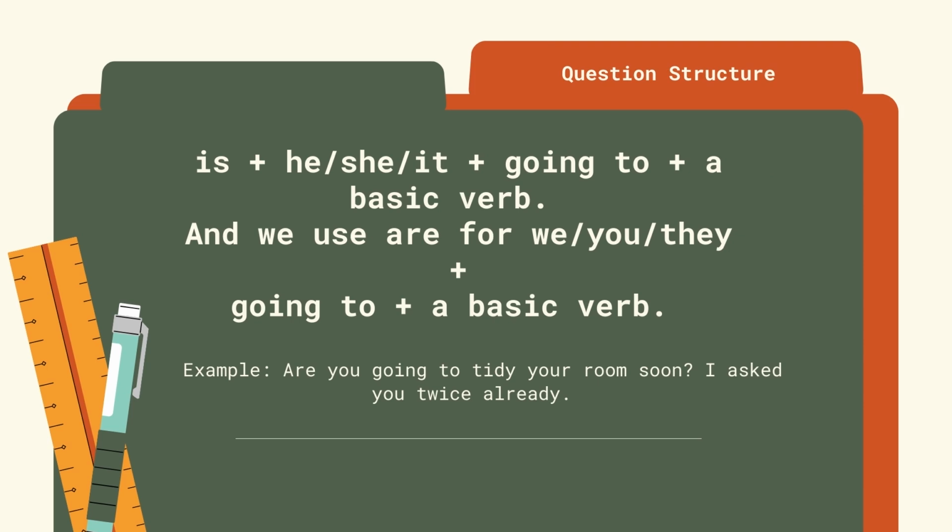So the question structures are like this. Is, plus, he, she, it, plus, going to, plus, a basic verb. And we use are, for we, you, they, plus, going to, plus, a basic verb. For example, are you going to tidy your room soon? I asked you twice already.